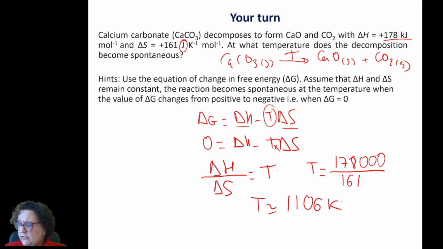And if I do that calculation, I will have a grand total of approximately 1,106 Kelvin, which is a bit over 832 degrees Celsius. So that temperature would not make it spontaneous because it will make delta G zero, in what we call an equilibrium state, but any temperature above 1,106, give or take, would make the reaction spontaneous.